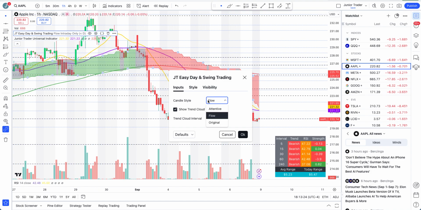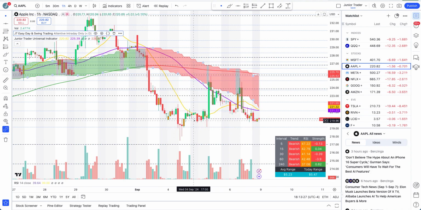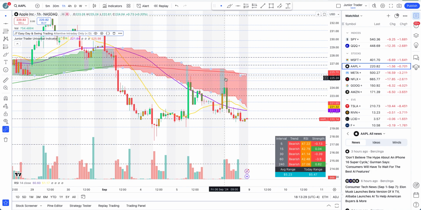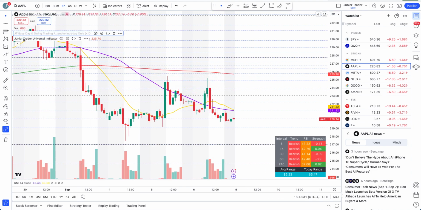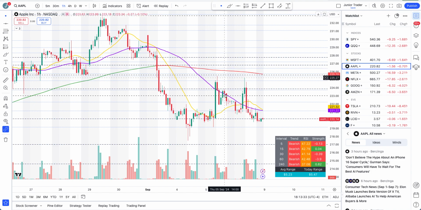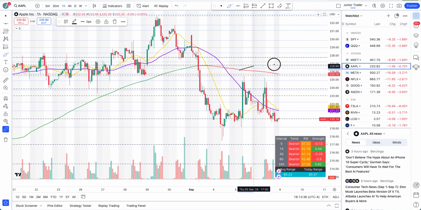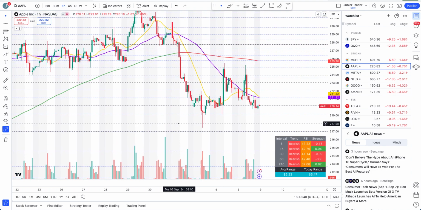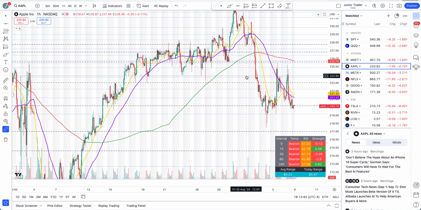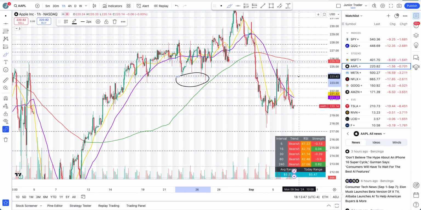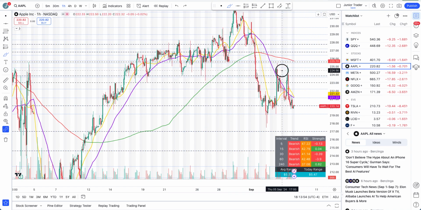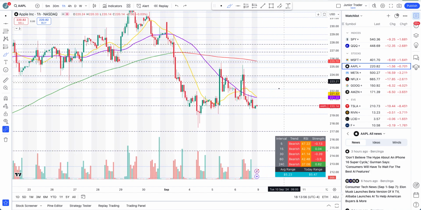Let's actually do attentive mode here. At least for myself, I like to see attentive mode. So not necessarily have we changed any structure on Apple. For intraday, first of all, you can see we are still rejecting underneath the 200 hours moving average. And this was another zone, right? 223 that I have been saying in my videos on Apple, the retest underneath of 223. If you're not closing above it, we are still technically in the bearish structure, and we are still rejecting right over there and still selling off.